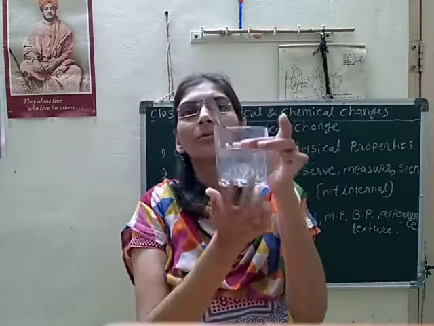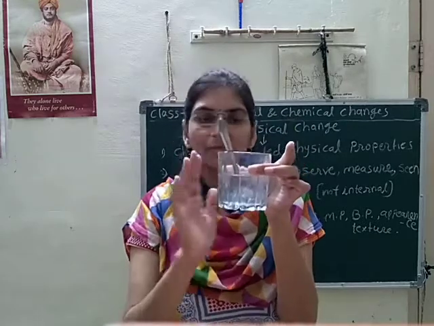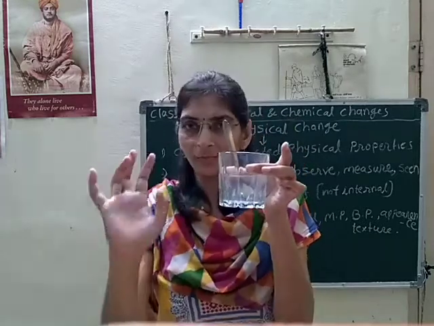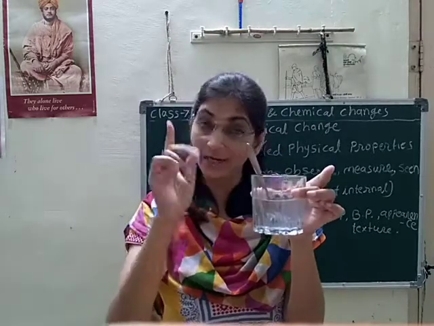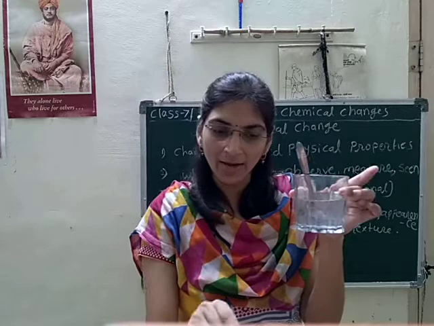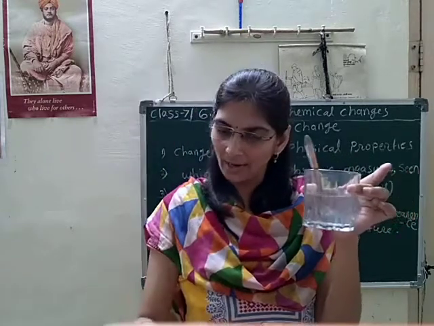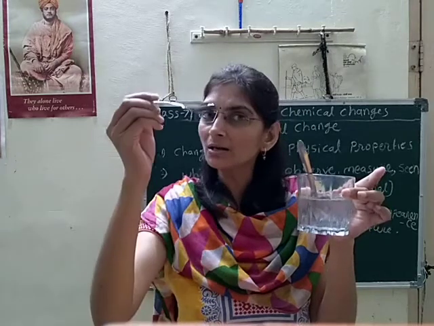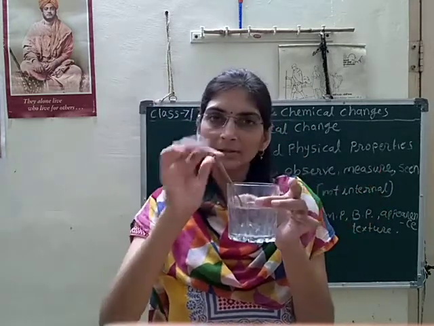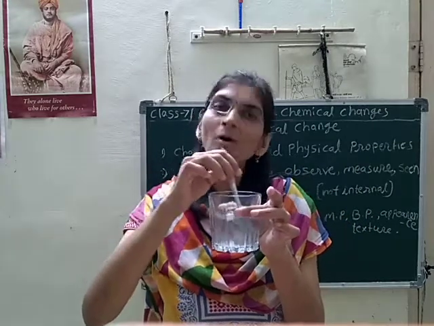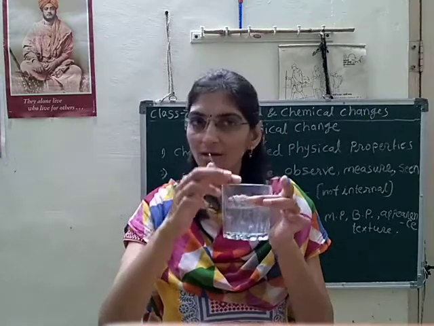So, what is the mixture? Which ingredients are here? First I have taken water, drinking water. Then I have added some sugar. Then I have added a very little quantity of common salt, and then I dissolved it very well up to complete dissolution.